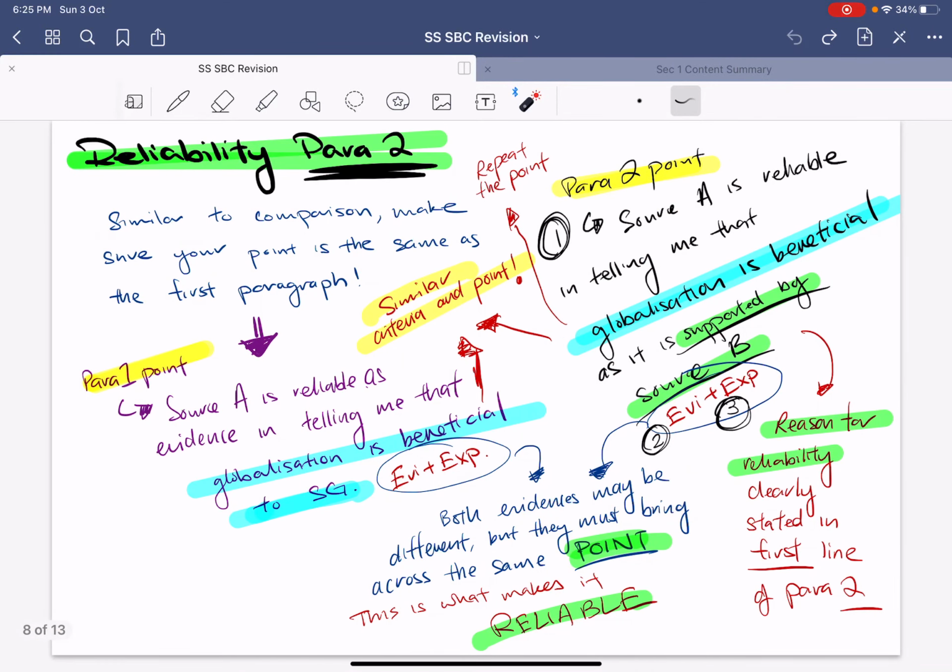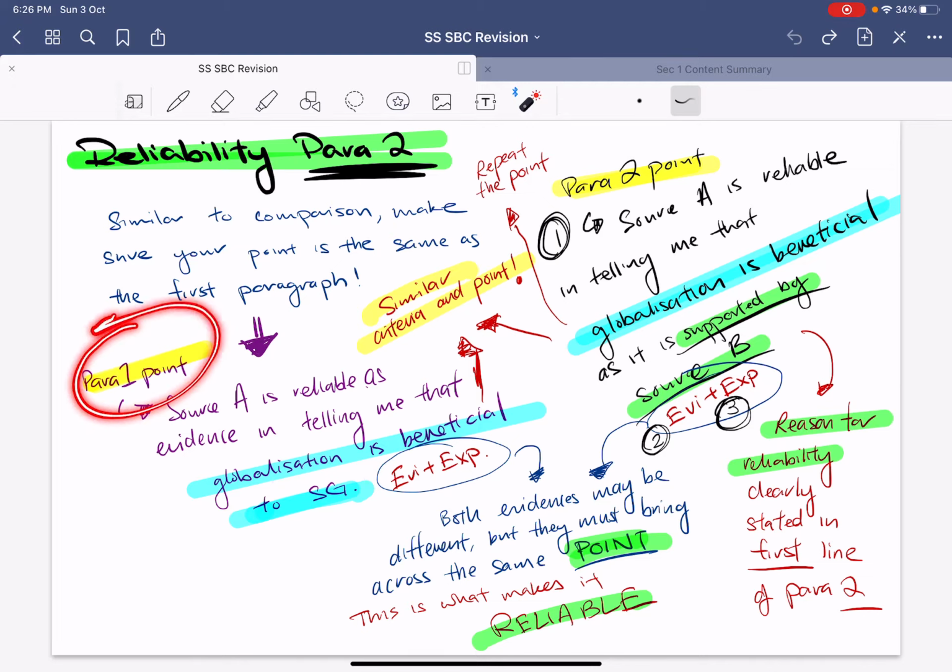For your second paragraph, very similar to comparison, you will make your point the same as the first paragraph. The best and safest way to do reliability is to make sure that your second paragraph is talking about reliable because it is supported by another source. Of course, feel free to do unreliable if you find that the sources for unreliable are easier. But a general rule of thumb is that the best way to do it is just to match it together with the previous source. Because then your point is exactly the same. That's why it's reliable, right? Because your points are the same.